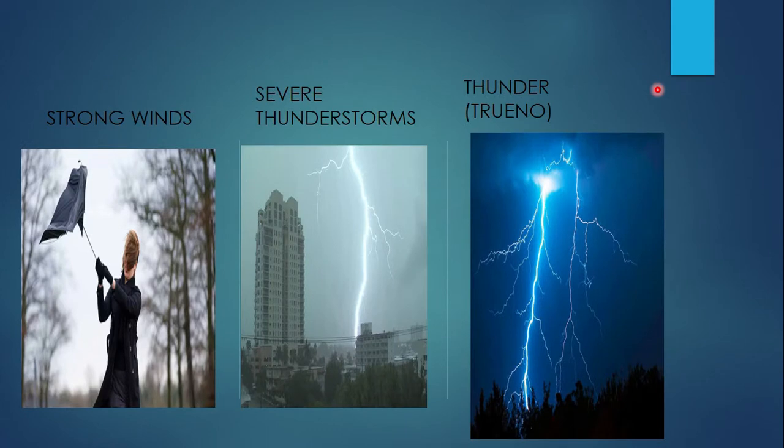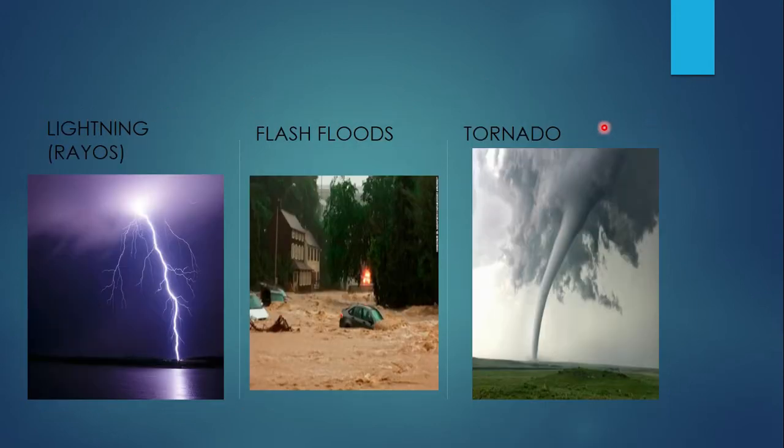Okay, let's continue. We have strong winds, los vientos fuertes. Severe thunderstorms. Thunderstorms son las tormentas eléctricas. So severe thunderstorms is when it rains a lot and there's a lot of thunder and lightning and wind. Okay, thunder es el trueno, es decir, el sonido. Okay, lightning is the light, es decir, los rayos, la luz que nosotros vemos.